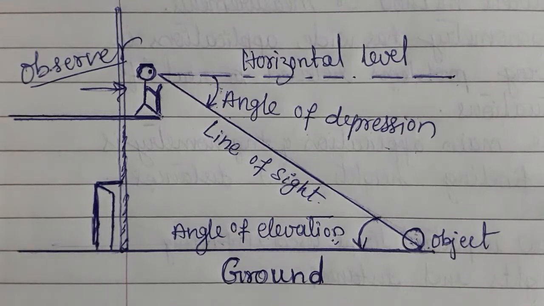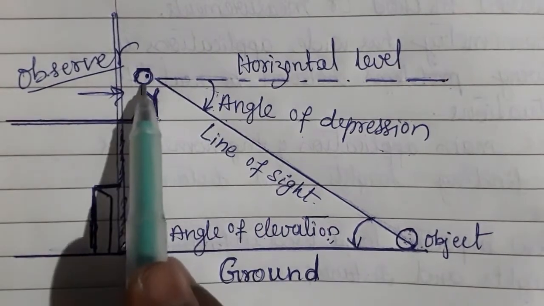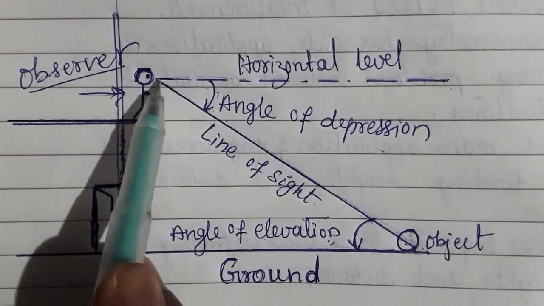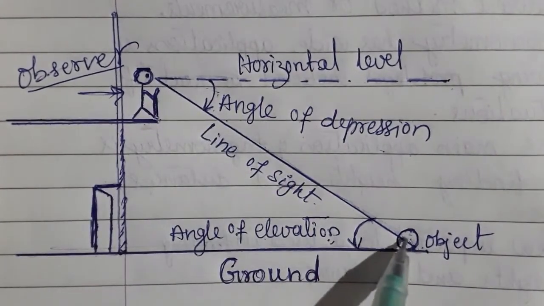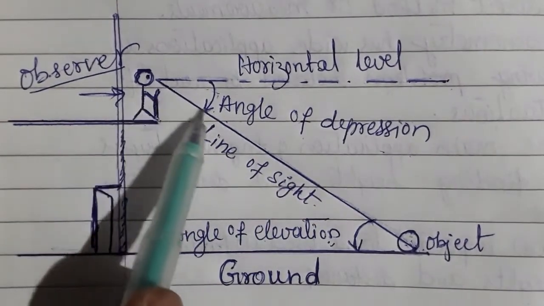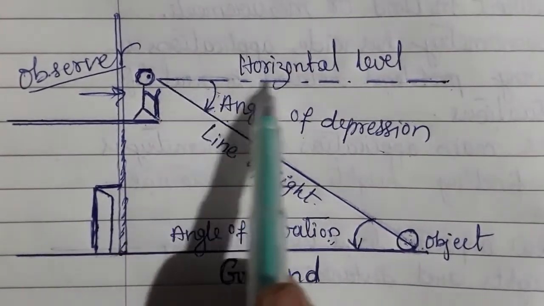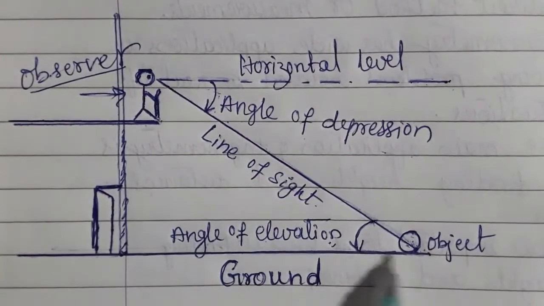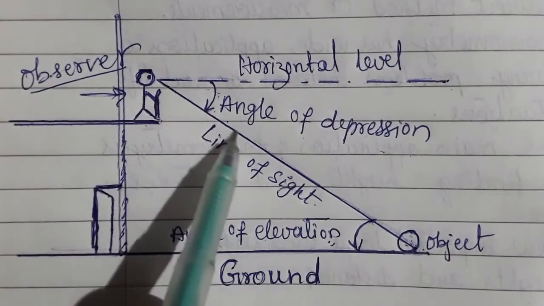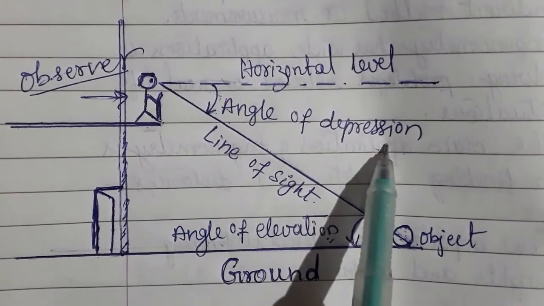We shall analyze all those points which are discussed using this simple diagram. Now here the observer is standing in the first floor of the building. Now he is observing an object which is on the ground. That means he is seeing downwards. So this line is called line of sight. This is horizontal level which is parallel to the ground level. The angle between horizontal level and the line of sight which is passing downwards is called angle of depression.